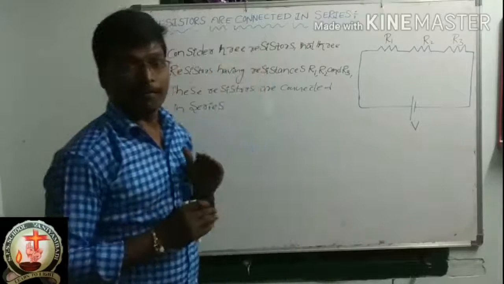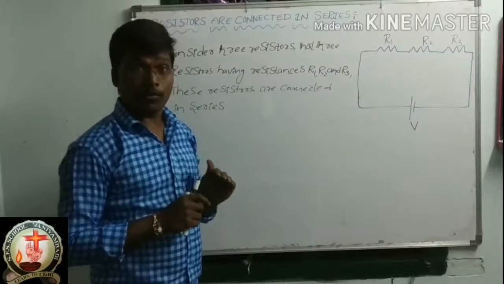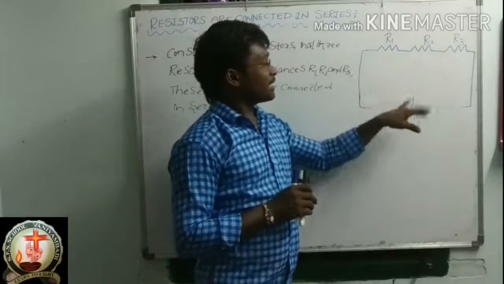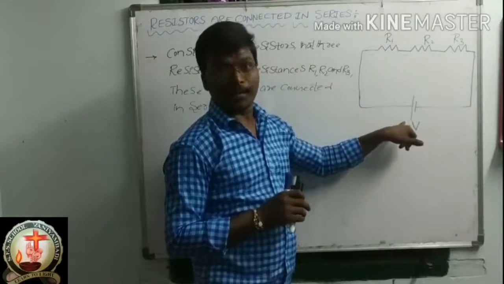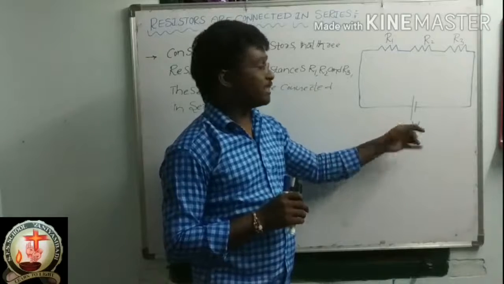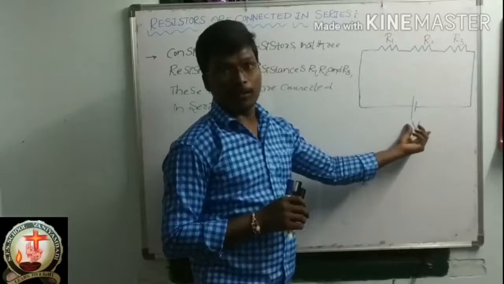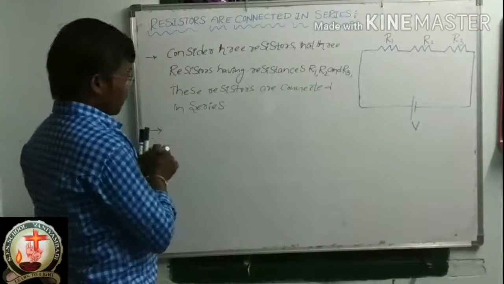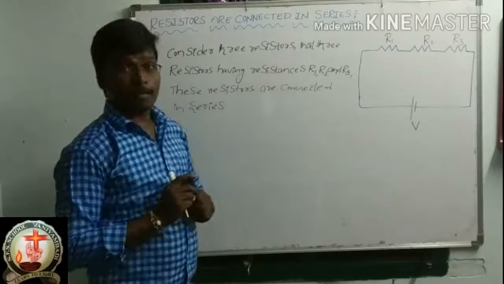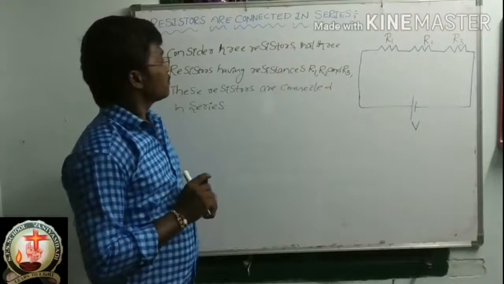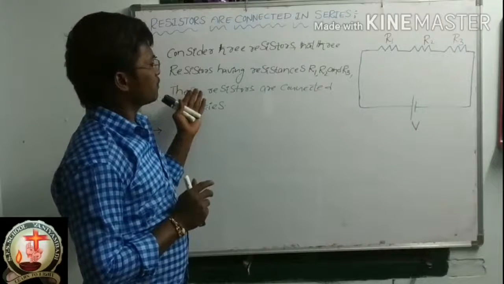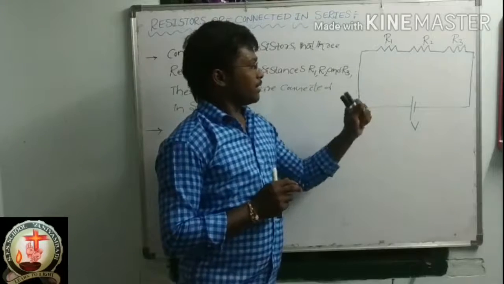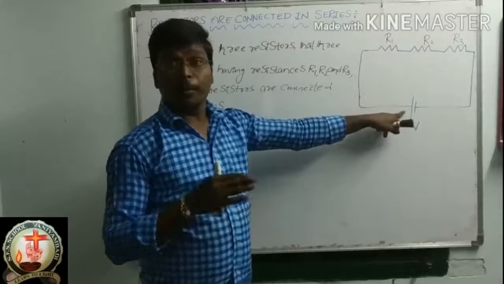Please listen carefully. It is a very, very important question from the exam point of view. This electrical circuit has one battery. The potential difference of this battery is how much? V, capital V. Now, the second point: what is the main purpose of this battery?